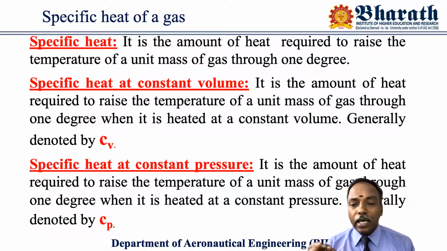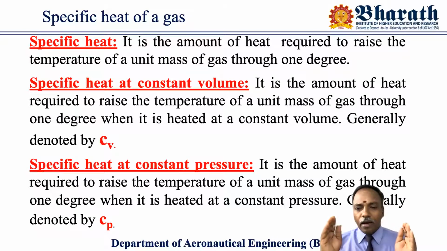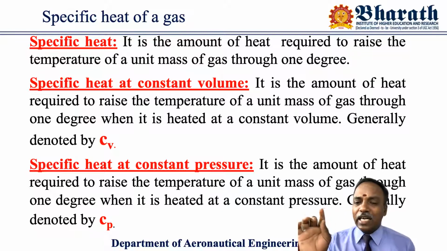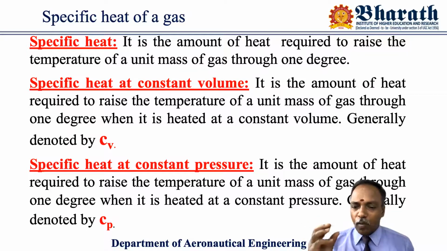The question is, in what manner are you going to add the heat energy? At what condition are you going to add that heat energy? Some amount of heat energy is required to increase 1 degree centigrade of that particular substance. In what manner are you going to add that heat energy?